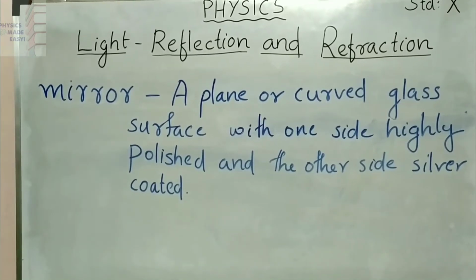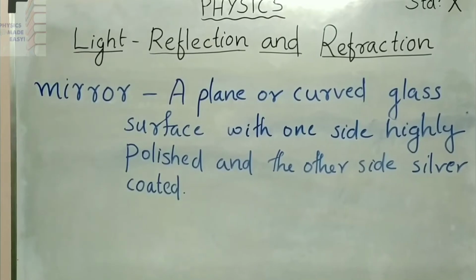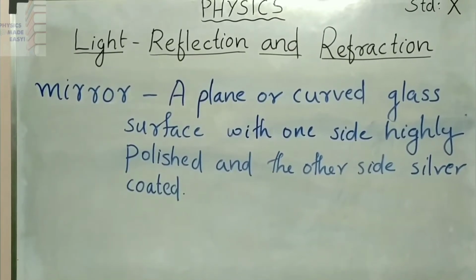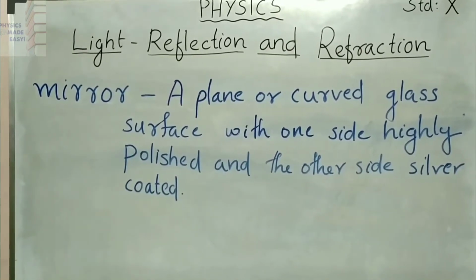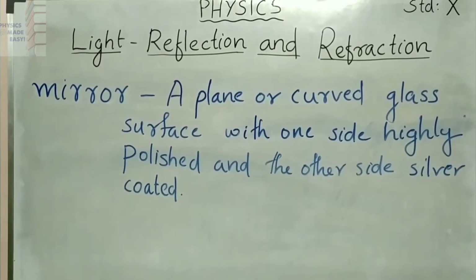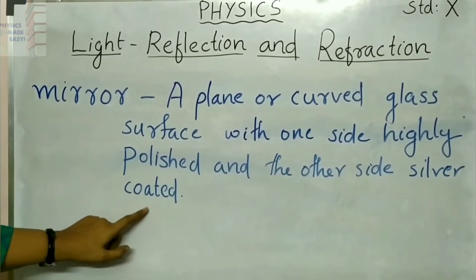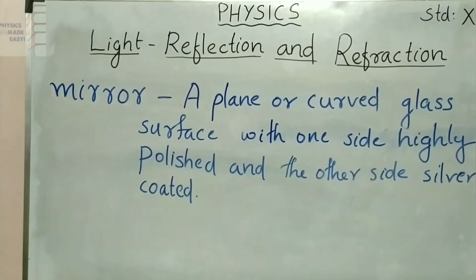This mirror is made of glass. Glass is a transparent material. Transparent material means light can pass through it. For blocking the path of light, so that all these rays can reflect from that surface, they are using this silver coating.